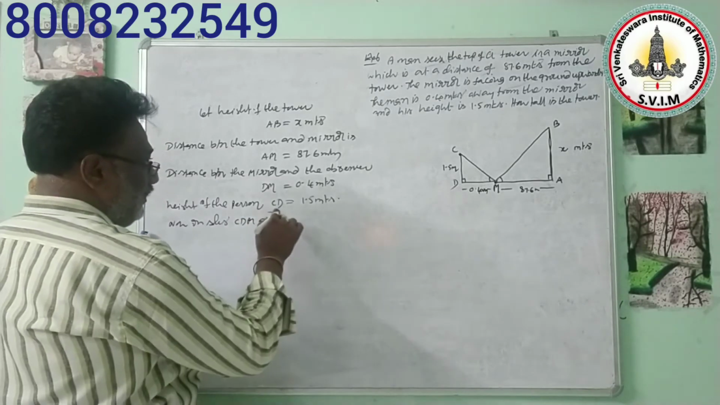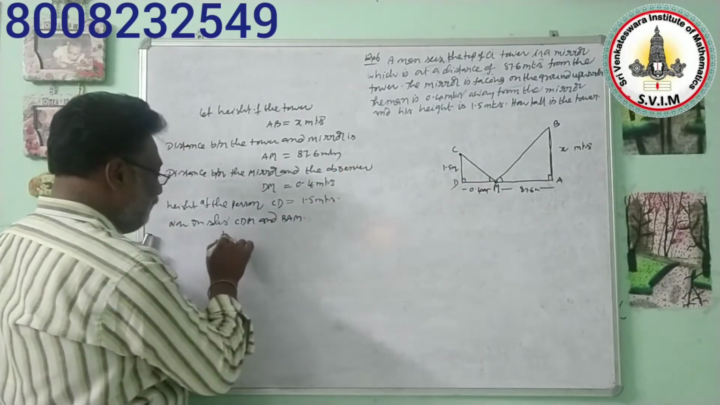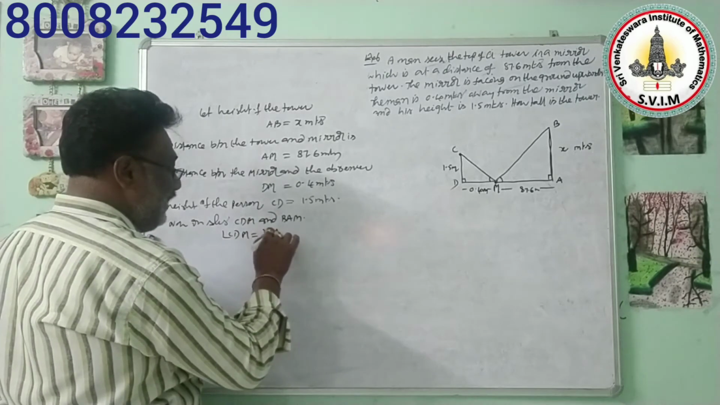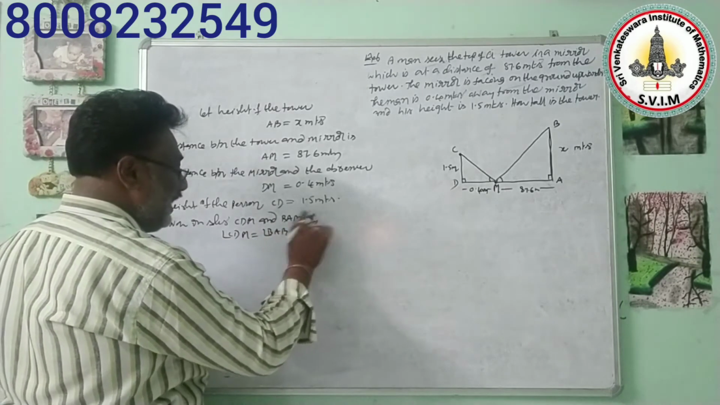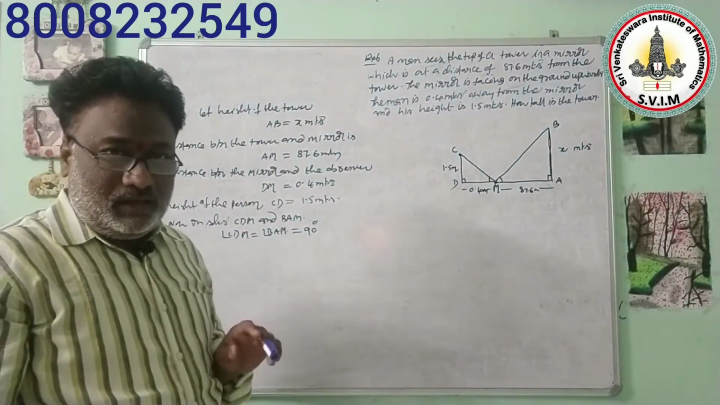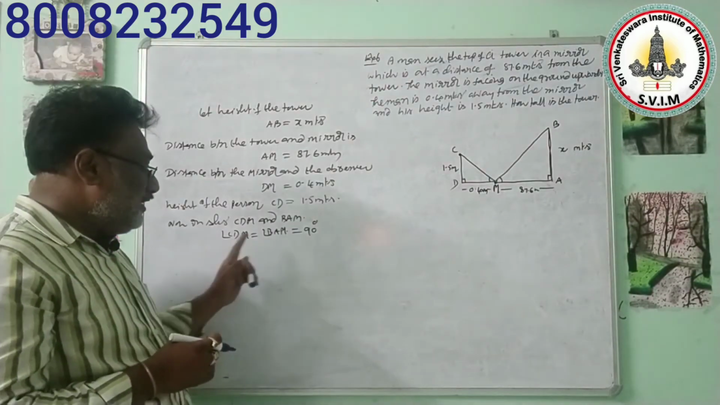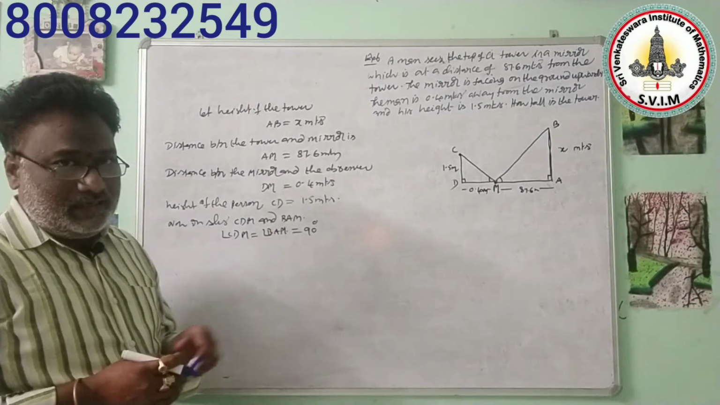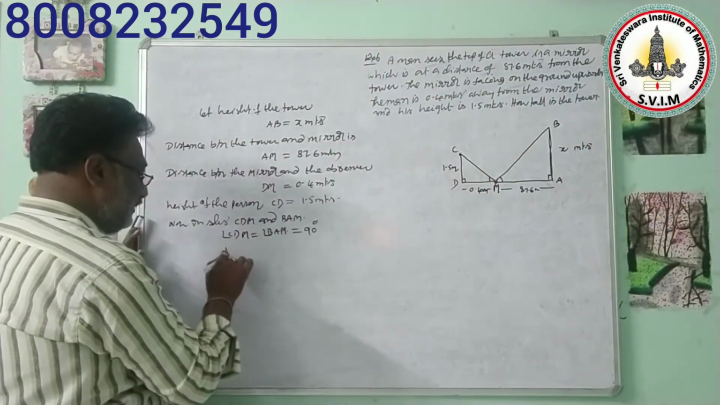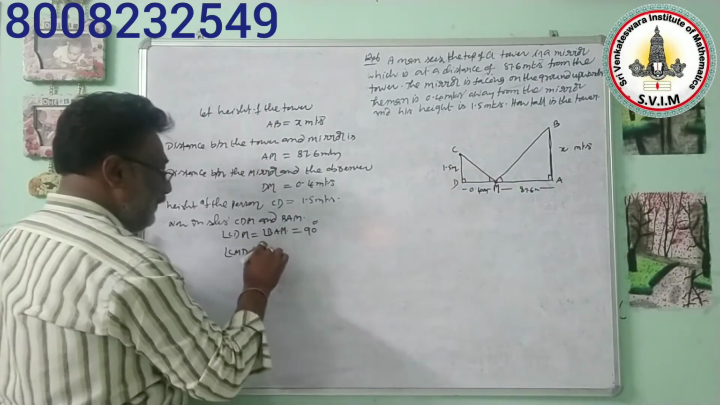and BAM, in these two triangles, angle CDM is equal to angle BAM, that is equal to 90 degrees, because whatever objects are on the earth are always perpendicular to the earth. According to that condition, we can write these two angles as 90 degrees. Next, angle CMD is equal to angle BMA.